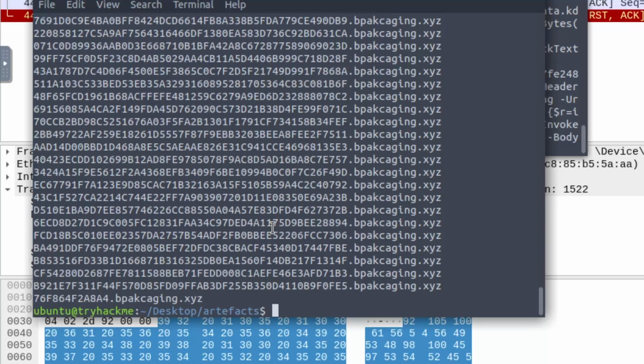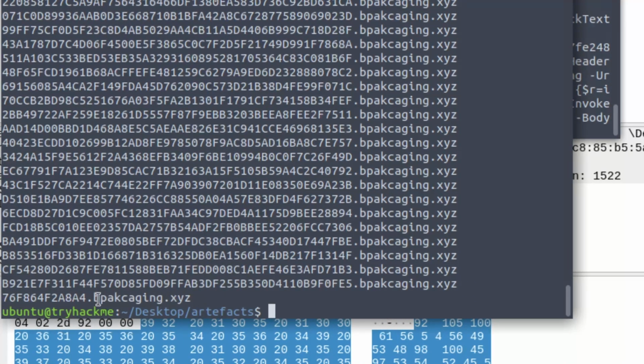or we need to use the tool SED, S-E-D. And SED is actually used to replace content with another bit of content. So there's a specific formatting that is done to do it, and the formatting itself is essentially this. Let me zoom in so you can actually see what's going on.